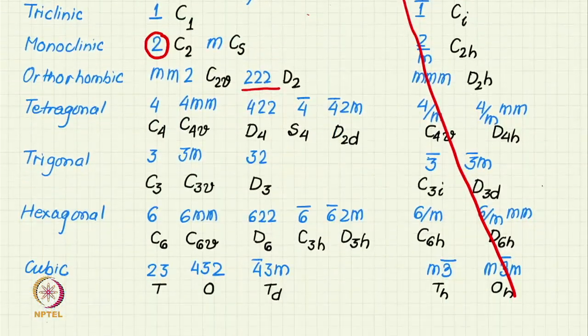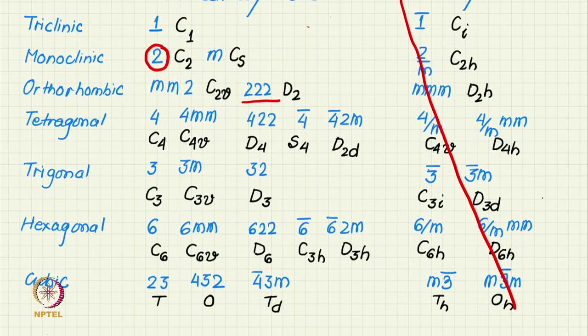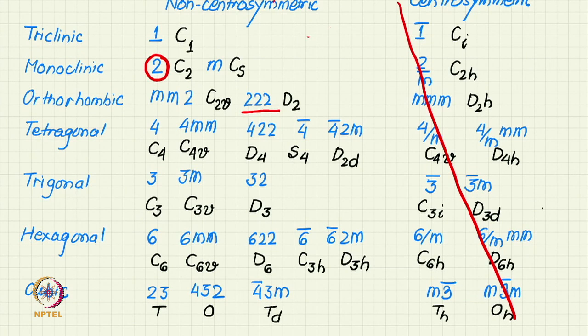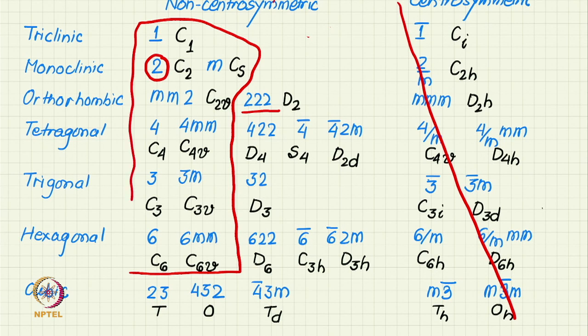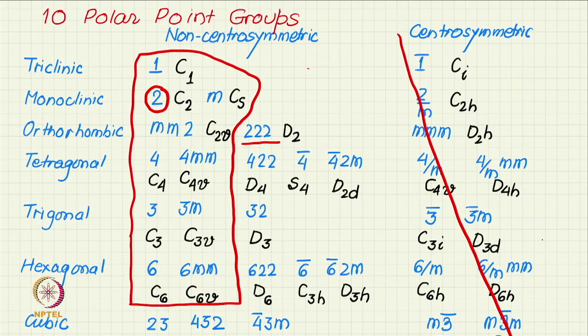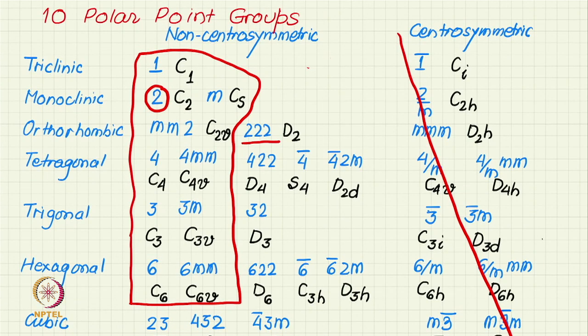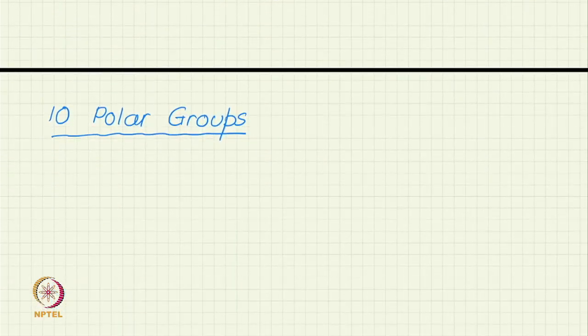So, that makes 222 also not a possible group. If we find out all the groups which have this possibility of fixed axis, we see that only these 10 groups are possible polar groups which will show pyroelectricity.